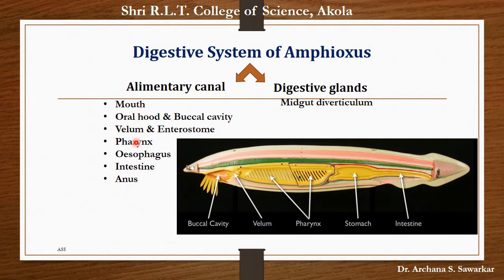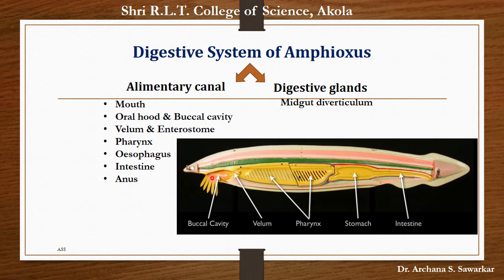These are the parts of alimentary canal. It starts with mouth, then oral hood, buccal cavity, then velum and enterostome, a large bag-like structure that is pharynx, then short esophagus, intestine, and it ends with anus. Let us see the parts of alimentary canal one by one.